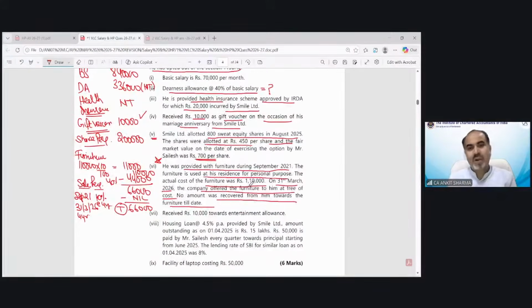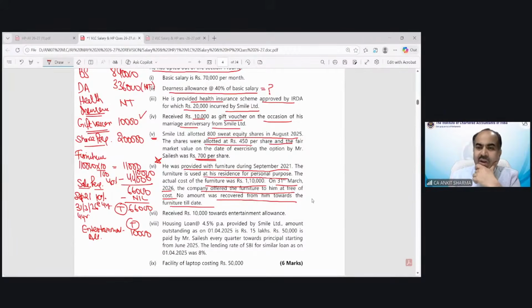Okay, next is point number 7. So the employee received entertainment allowance also, and that is 10,000 rupees. So that is going to be fully taxable.